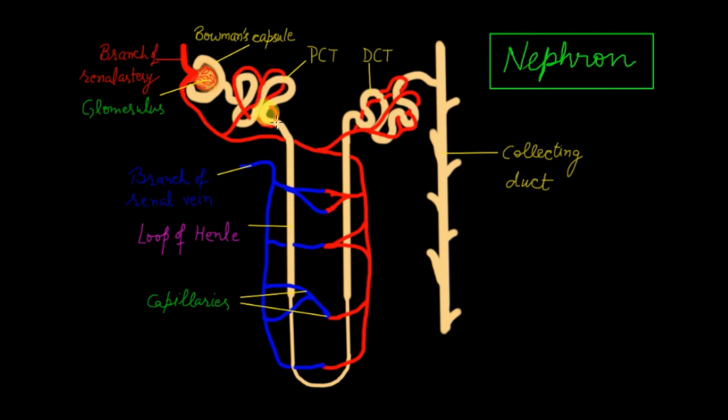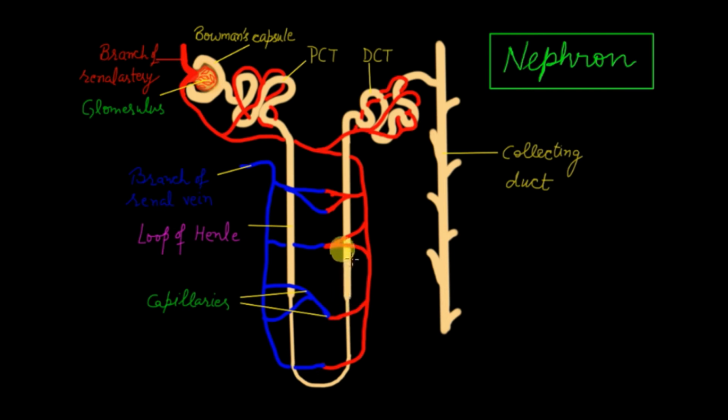So along with the nitrogenous waste, a lot of water, glucose, sodium ions, potassium ions, protons, all these things constituting the filtrate start moving into the tubular part of the nephron, go to the loop of Henle and go to the distal convoluted tubule. While traveling inside the tubular part of the nephron, all these substances which are required inside the body, like water, glucose molecules, amino acids, protons, sodium ion, potassium ion, will be selectively reabsorbed. So that step is known as selective reabsorption.